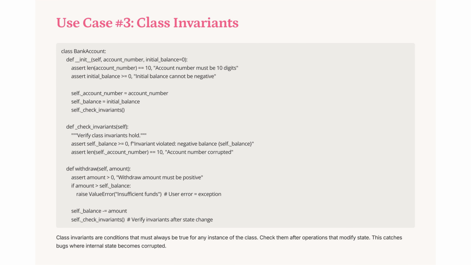Class invariants ensure a bank account's integrity by verifying conditions like a 10-digit account number and non-negative balance. These checks occur after state changes, such as withdrawals, to catch potential bugs. This practice prevents internal state corruption, maintaining reliability and correctness in class operations.